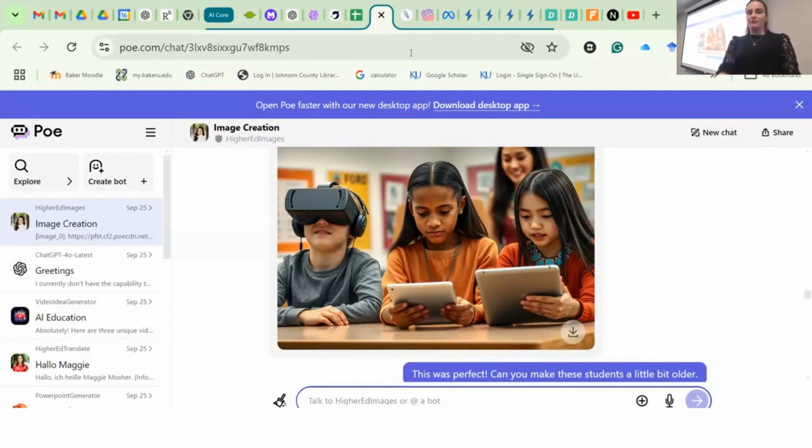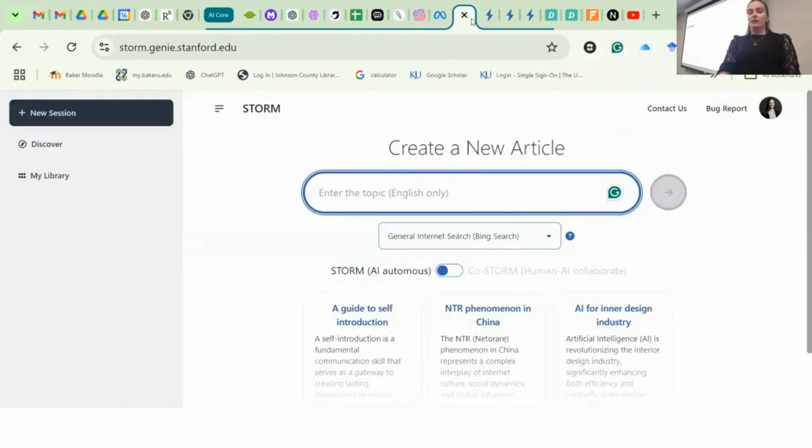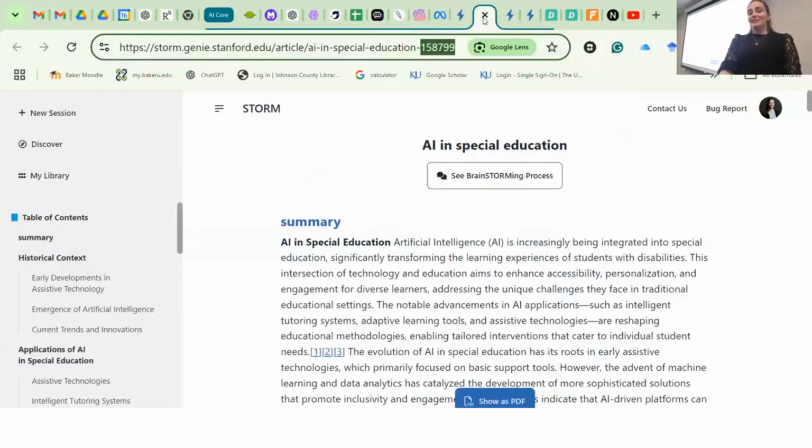Okay, so creating your own chatbots in Poe. Little last things. Pseudo writer, and these are all in your notes. Storm will actually generate an entire article based on what I put in that I want it to generate.